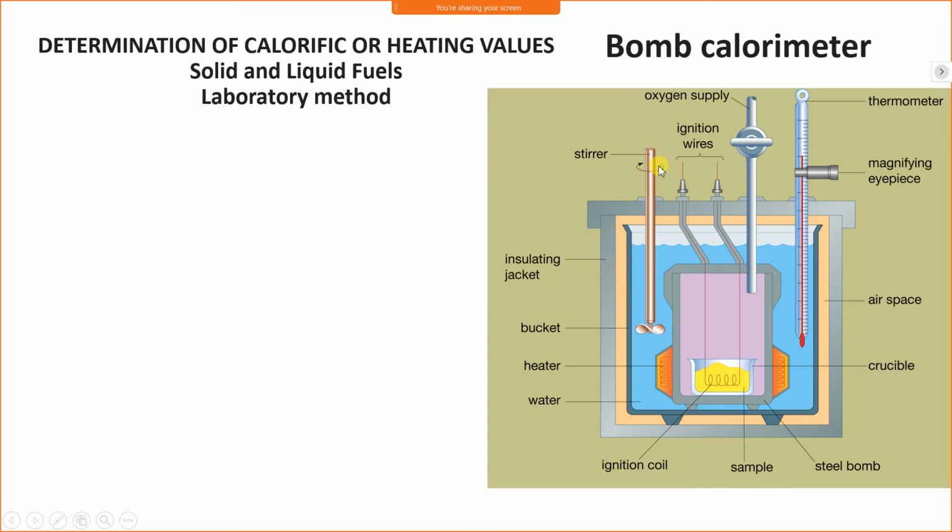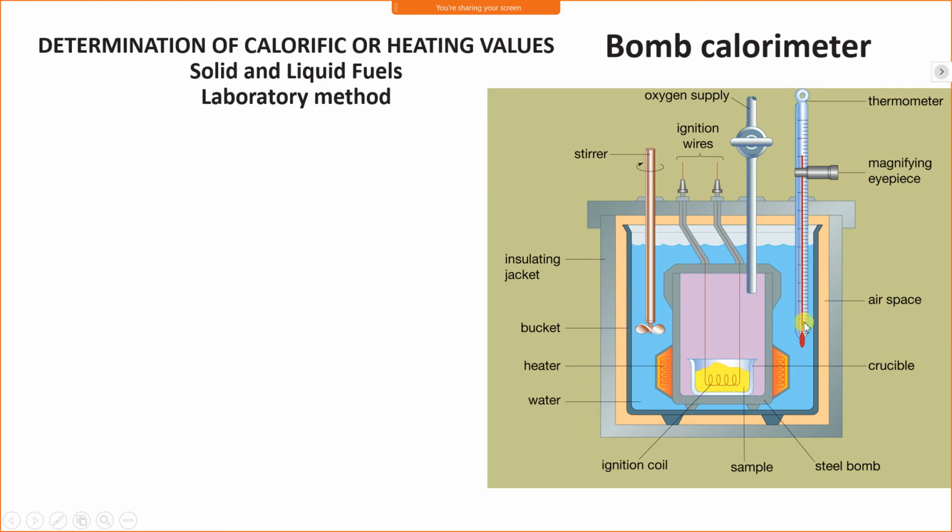Here a stirrer is used to maintain a uniform temperature of water throughout. Combustion takes place in the presence of oxygen only. Therefore we use an oxygen supply valve. This is the oxygen supply valve. Oxygen is supplied in the bomb calorimeter so that combustion takes place.